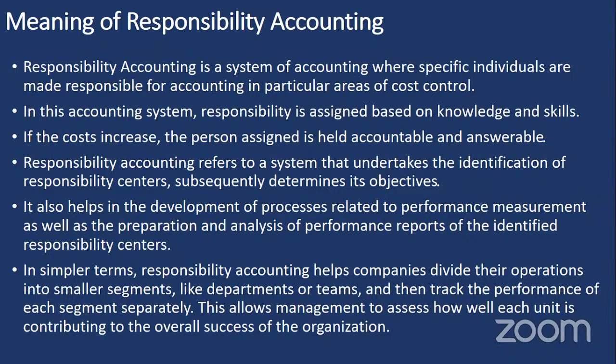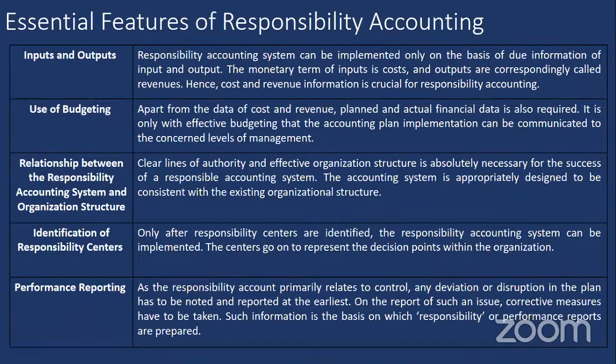Next one. What will be the essential features of responsibility accounting? What are the major things that will happen under responsibility accounting? The major inputs and outputs under responsibility accounting are monetary units.